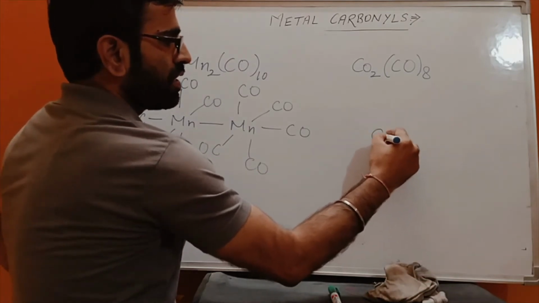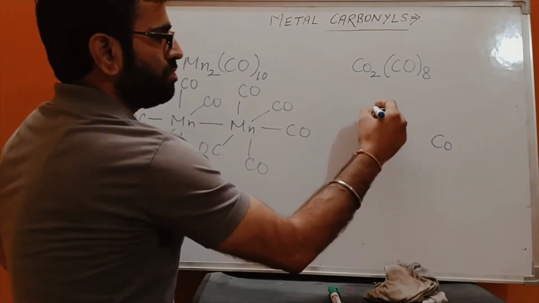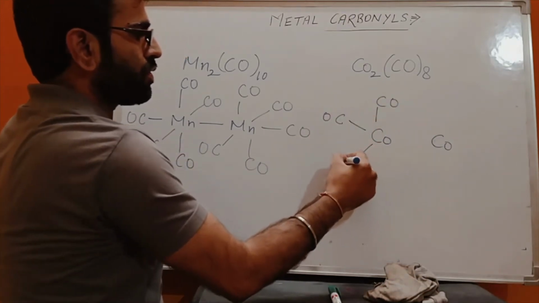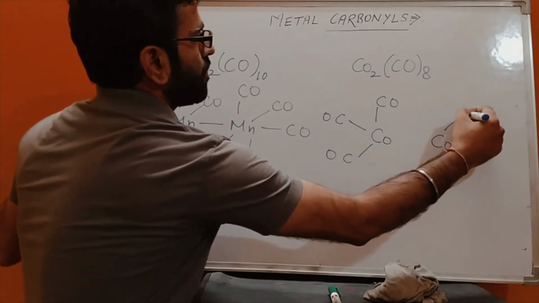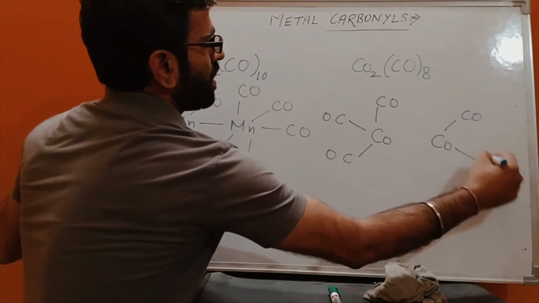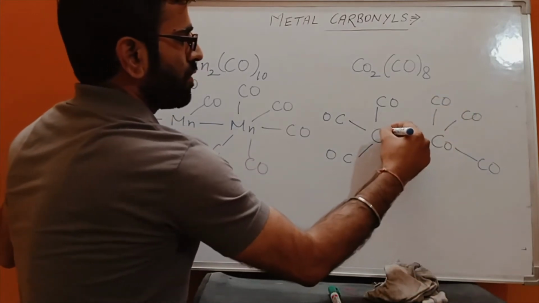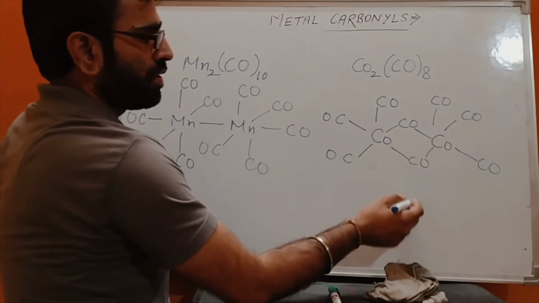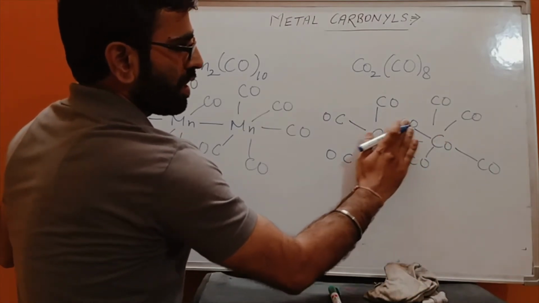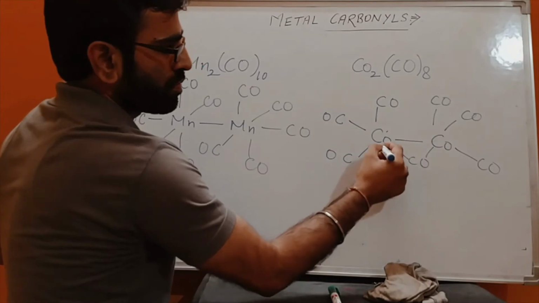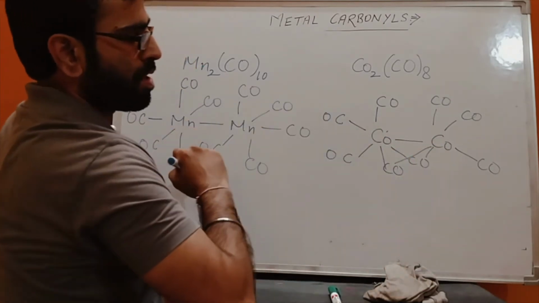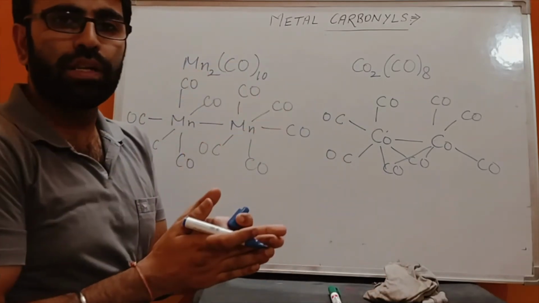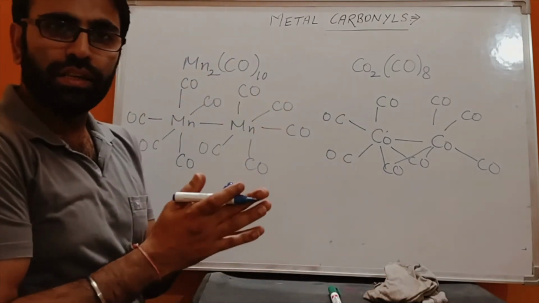And the structure is, we have 1 CO, another CO, 3, then we have 4, 5, 6, 1 CO here and 1 CO here. Okay, you can draw like this also. So this is the structure of Co2(CO)8. So these are some metal carbonyls, bonding in metal carbonyls and their structures.